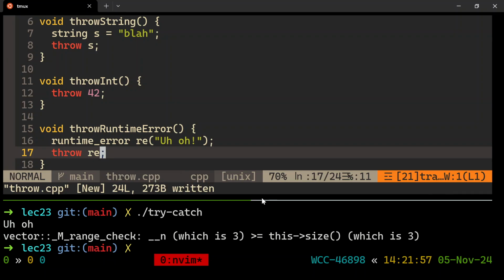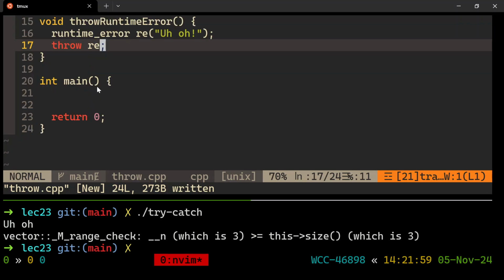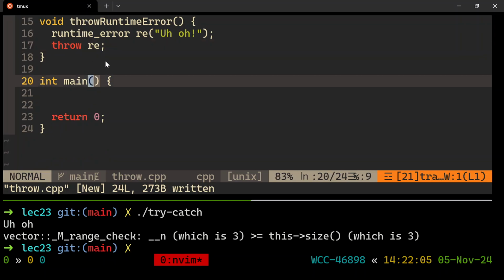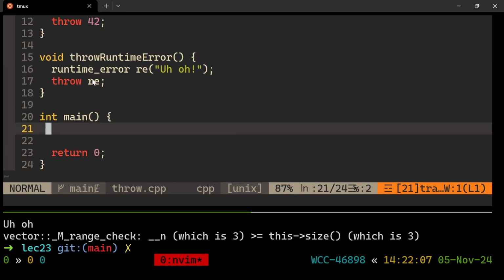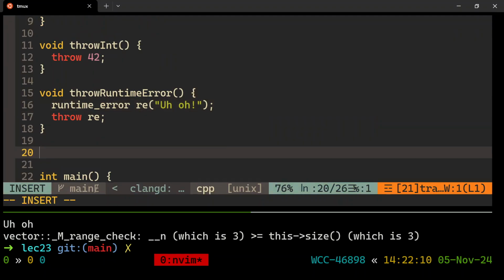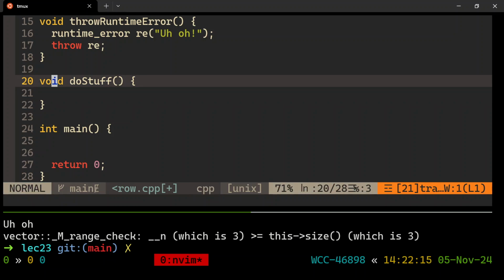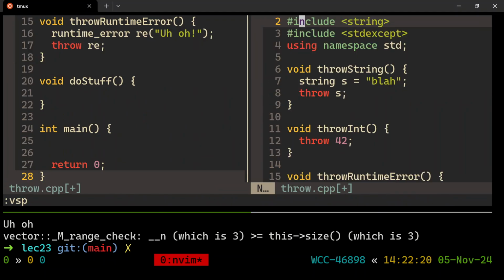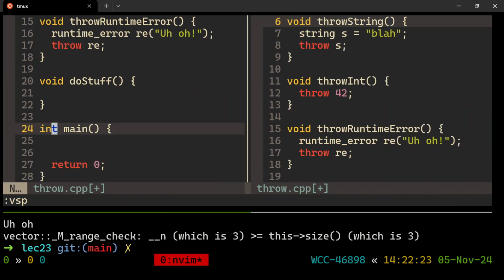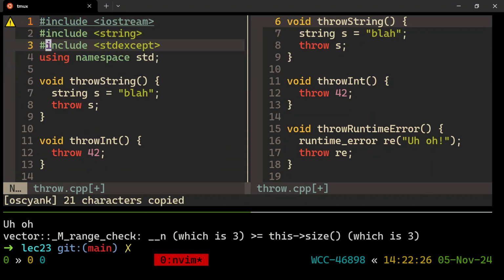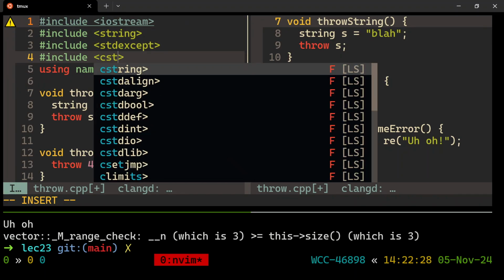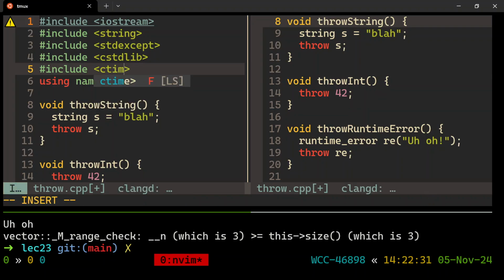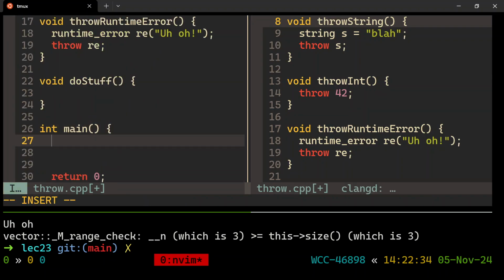Okay, so let's see here. What do I want to do? Let's make a function that throws one of these, I guess. And we won't know which one, let's say. So let's make a function called do stuff that may throw one of these kinds of exceptions. You got your runtime error, your int, your string, one of those bad boys. So here, let me show them all to you right here. And then let's implement do stuff to, like, randomly. Let's use cstdlib and ctime. I will randomly pick an exception to throw.